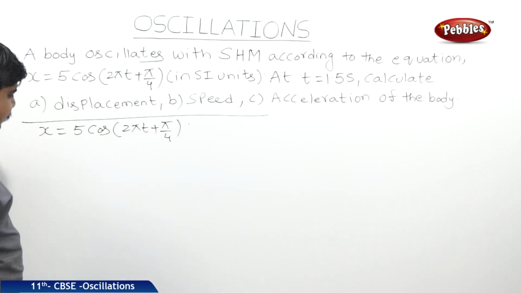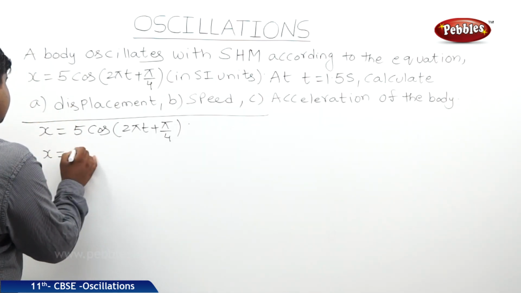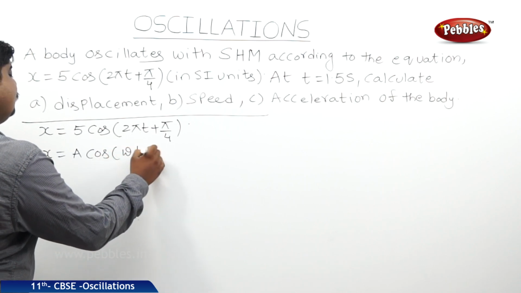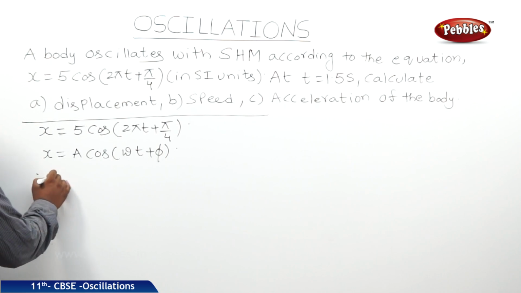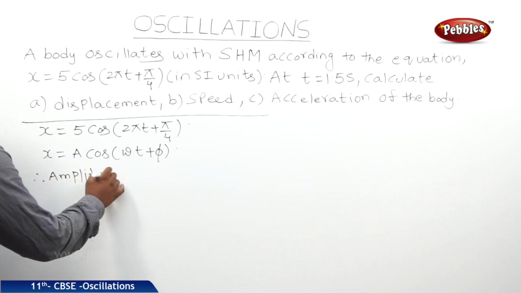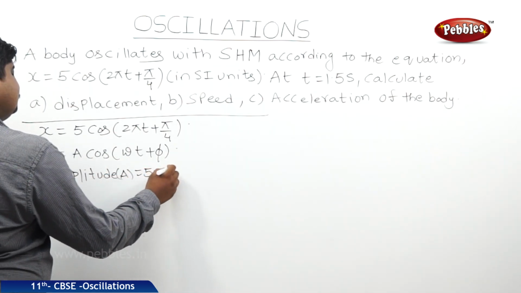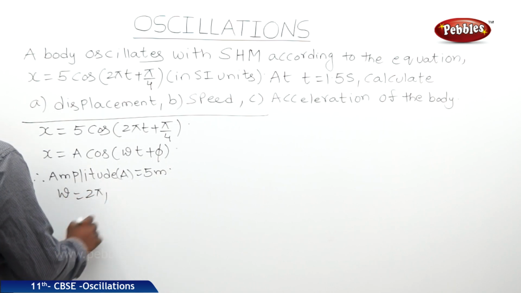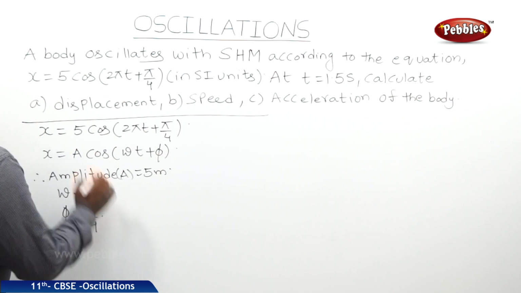If you compare this with the standard equation, x is equal to a cos of omega t plus phi, therefore amplitude A is equal to 5 meters, omega is equal to 2 pi, phi is equal to pi by 4.